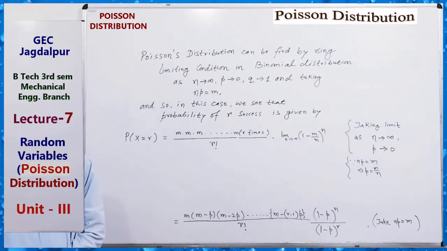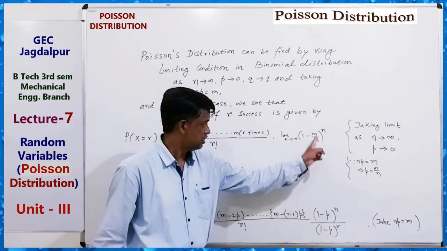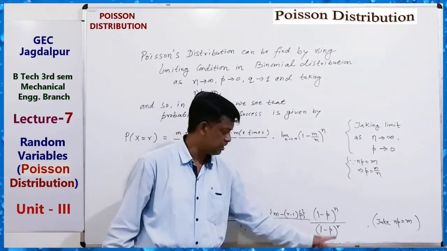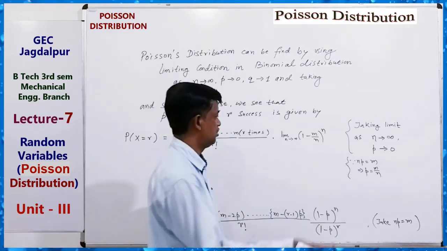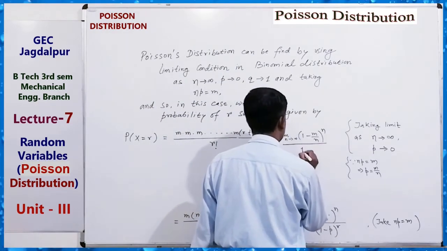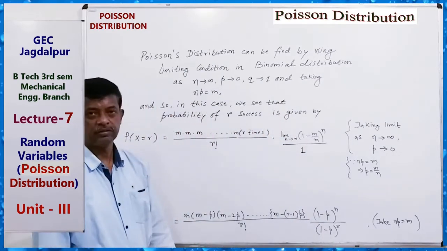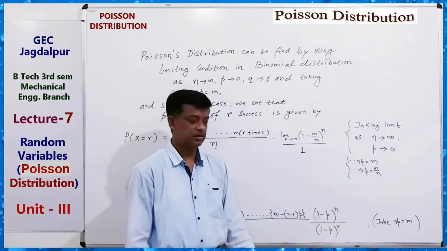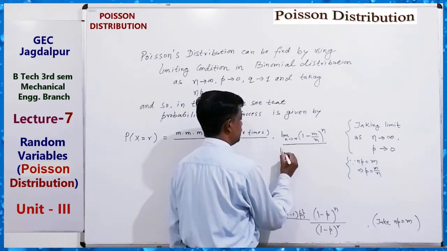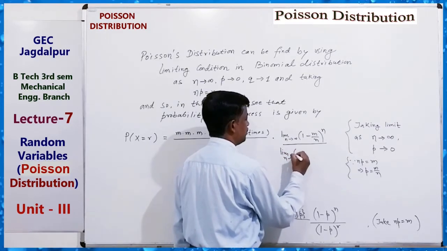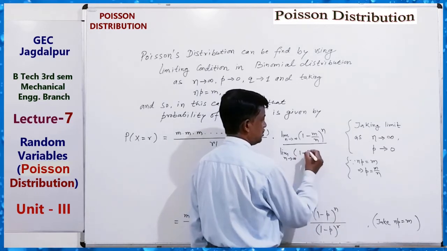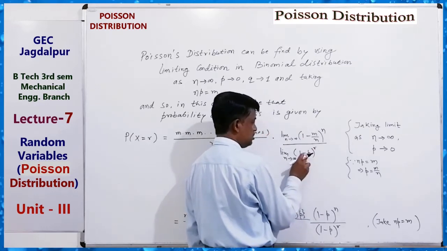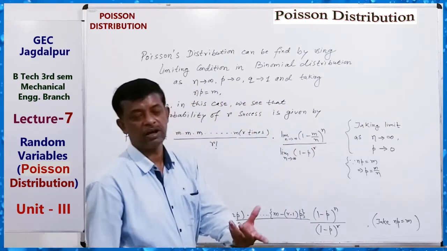Here n tends to infinity but p tends to 0, and in the denominator only power r, so 1 to the power r, which is 1 upon 1. So we can also write the limit as n tends to infinity of (1-p) to the power r, with p tending to 0, that is 1 to the power r, which is 1.